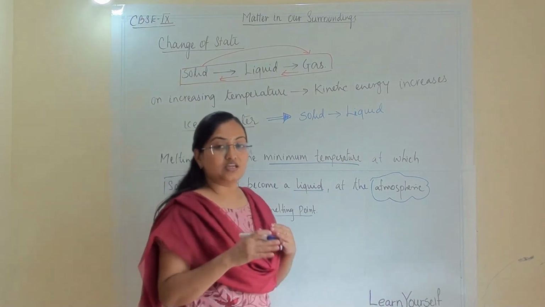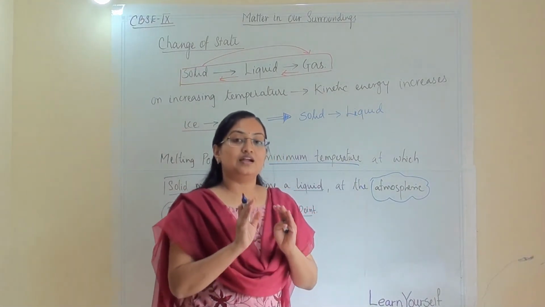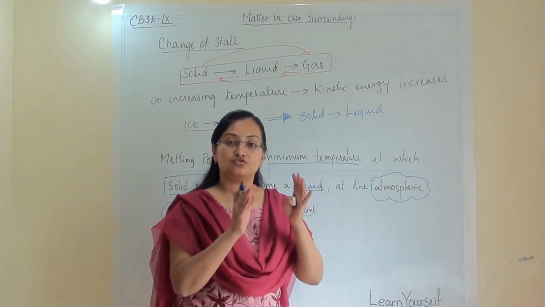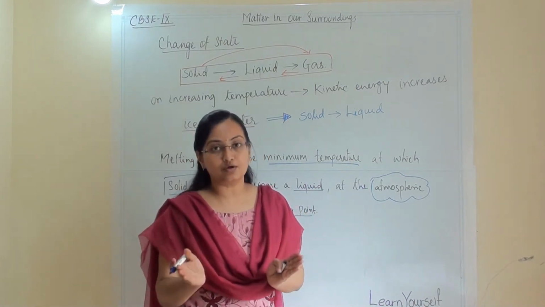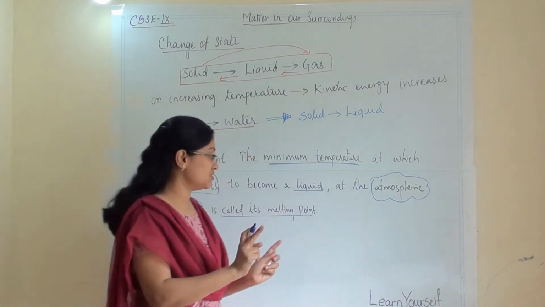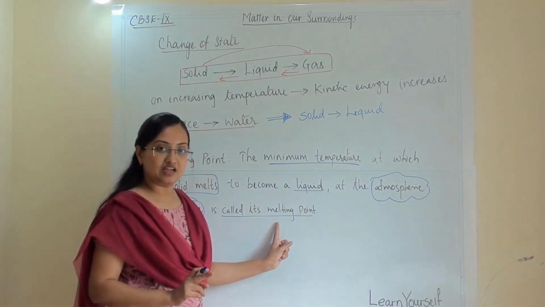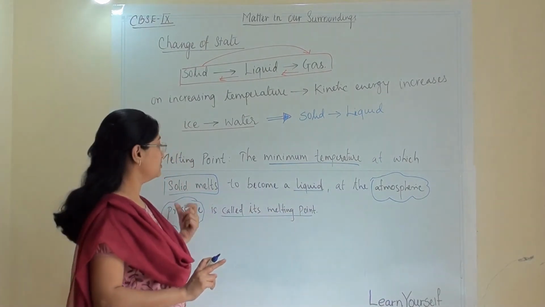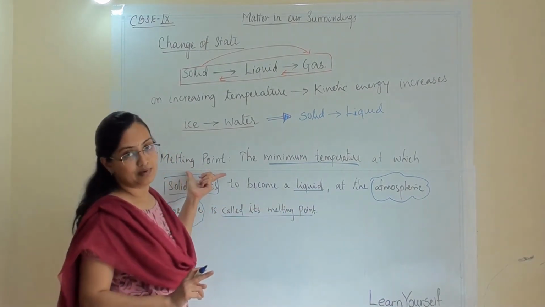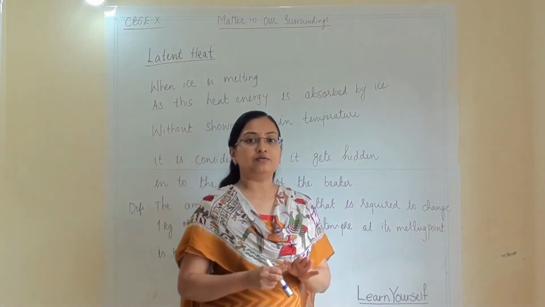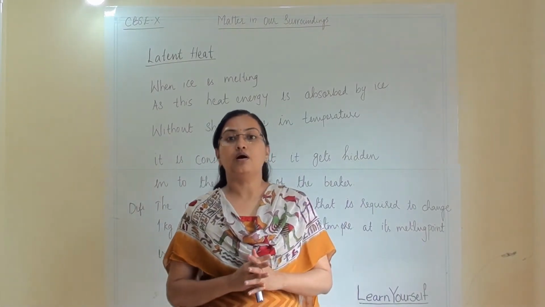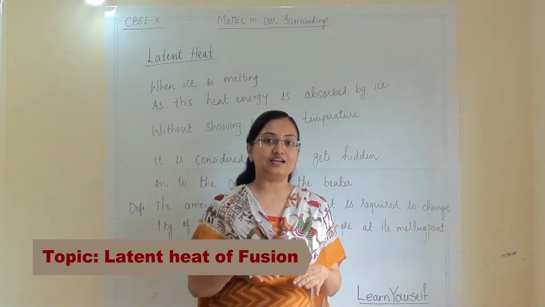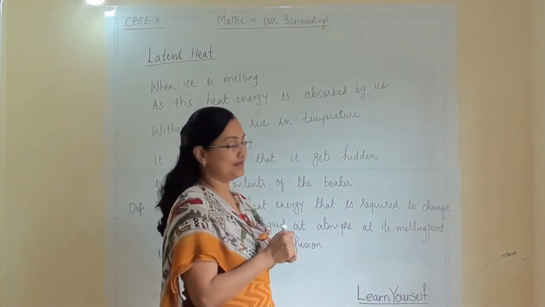So here we are clearing the point that by giving a temperature, and that a minimum temperature, solid is changing into liquid. That minimum temperature is known as melting point, and it should be at the atmospheric pressure. So this is a definition of melting point. After melting point, now we are talking about latent heat of fusion. Before discussing that, let us understand one activity.